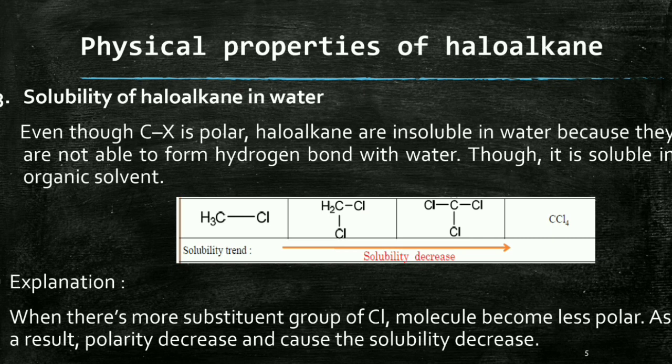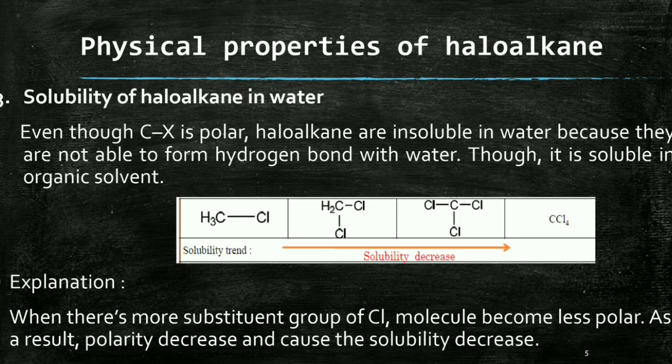There is a solubility trend in this picture: CH3Cl, then CH2Cl2, then CHCl3, then CCl4. As we move from left to right in this picture, the solubility decreases. What is the reason for that?